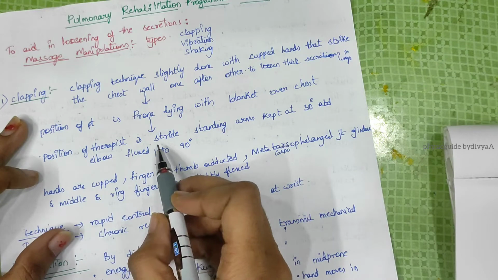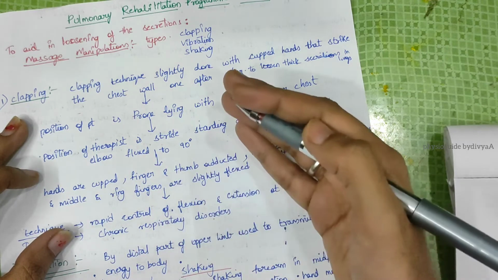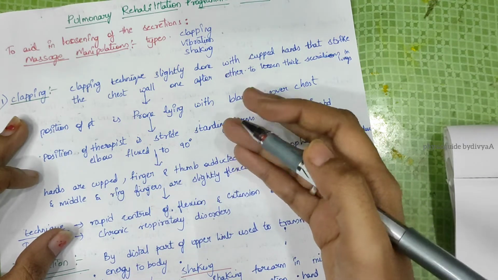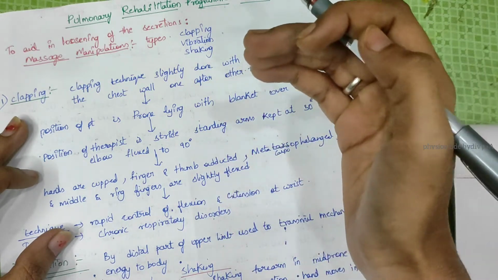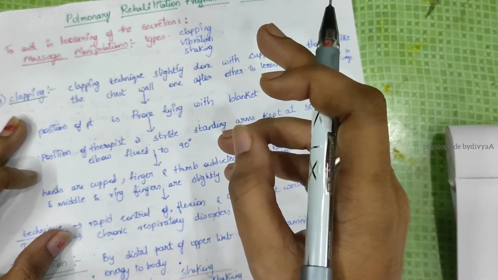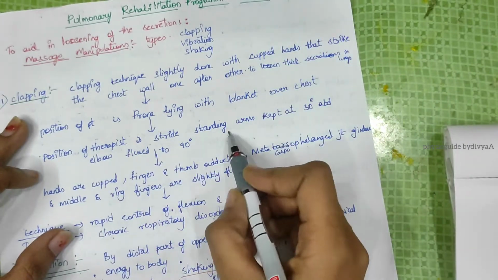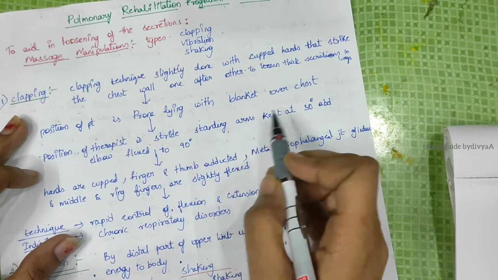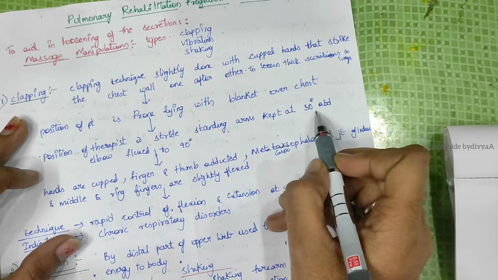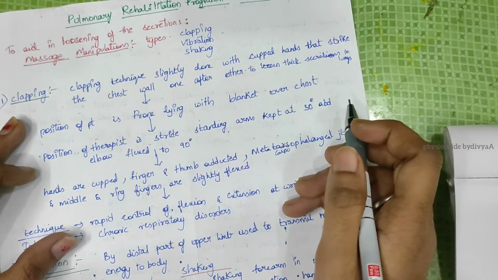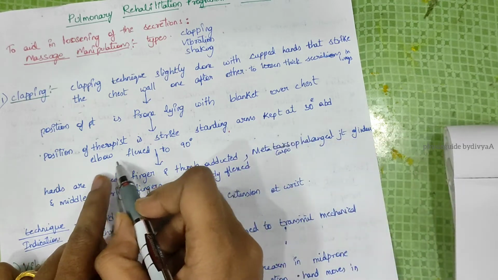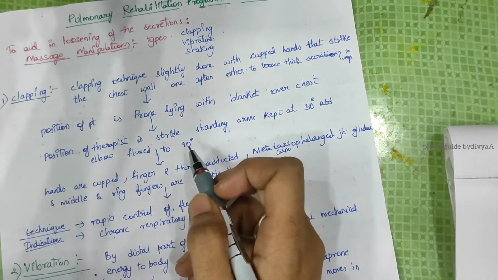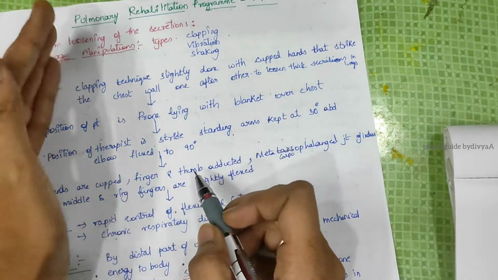The position of the therapist is stride standing, that is walk standing: standing on both legs with one foot in front and the other behind, like taking a step. Arms are kept at 30 degrees abduction, meaning away from the body. Elbow is flexed to 90 degrees, and the hand is cupped.